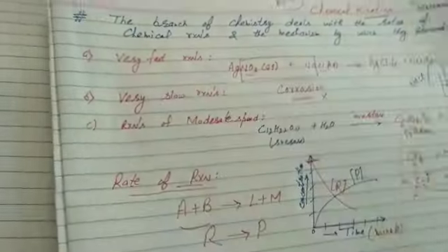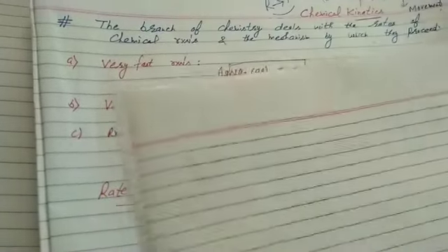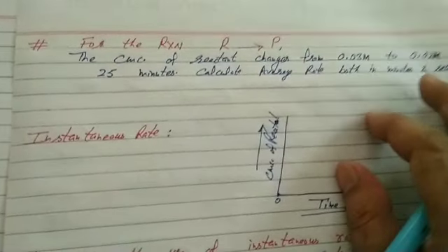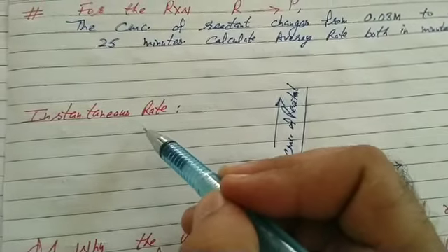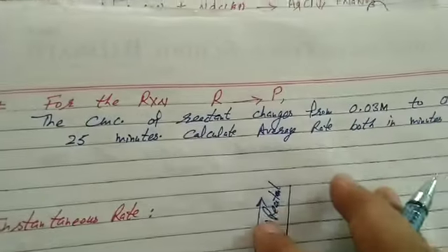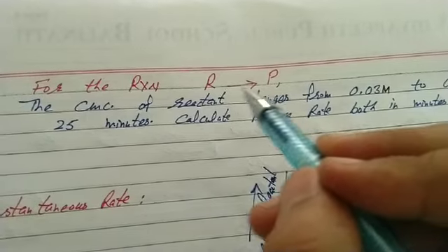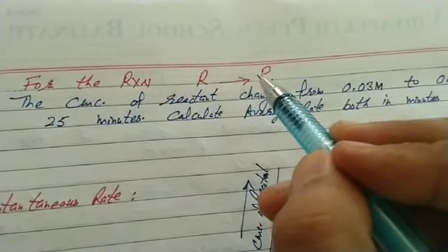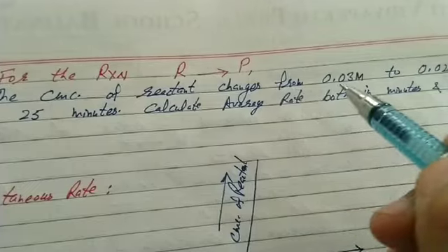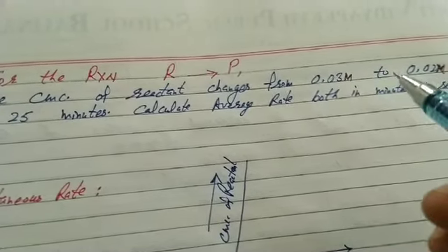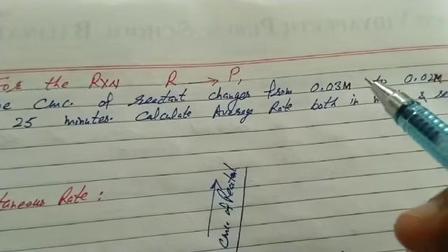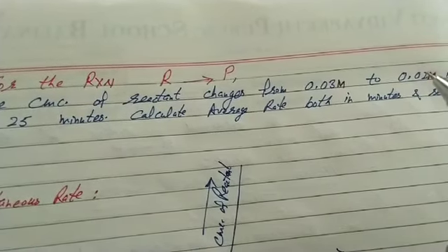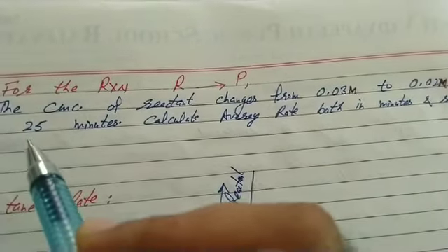After average rate, next is instantaneous rate. Instantaneous rate expresses the rate of reaction at a particular time period. Students, first, there is a numerical related to average rate in NCERT. For the reaction, reactant changes to product. The concentration of reactant changes from 0.03 molar to 0.02 molar in 25 minutes. That's the initial concentration, that's the final concentration, and that is the time, 25 minutes.